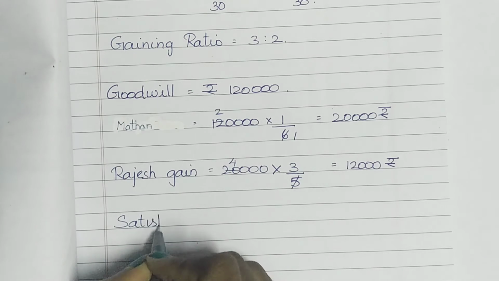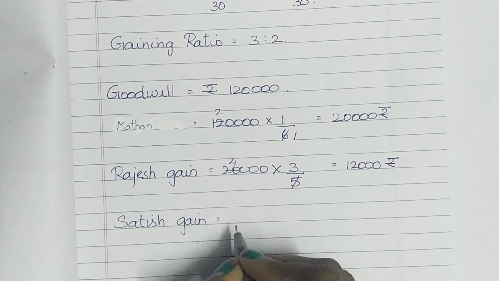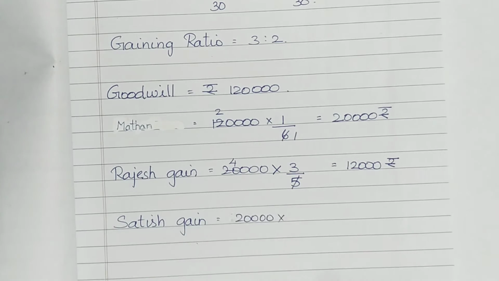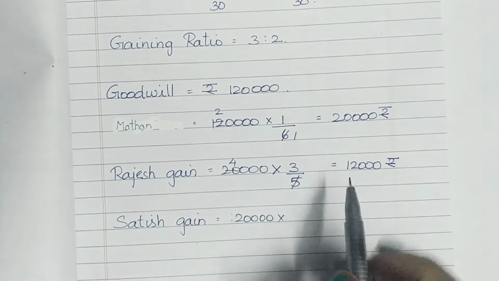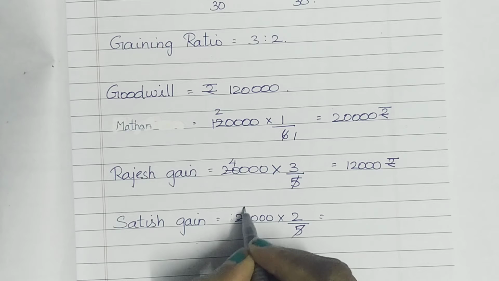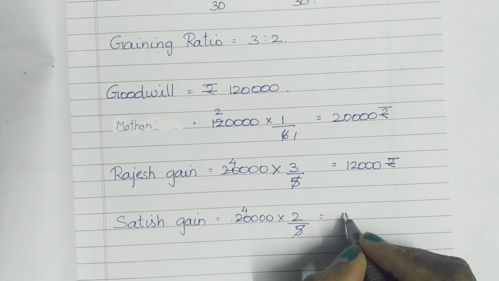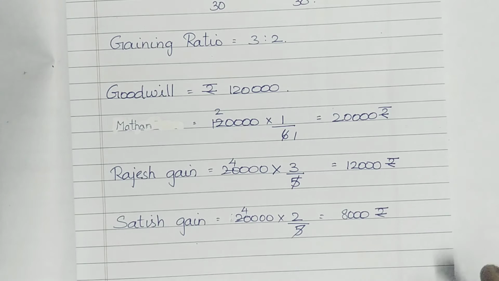So for Satish's gain, we have to find out how much goodwill he gains from Madan, the retiring partner. So 20,000 into his share of gaining ratio, which is 2 divided by 5. If I cancel the same, 4,000 into 2 is 8,000 rupees, the value of goodwill gained by Satish from Madan, the retiring partner.